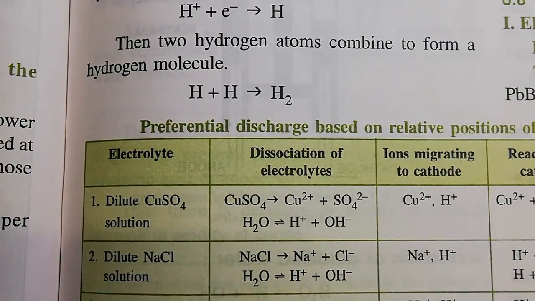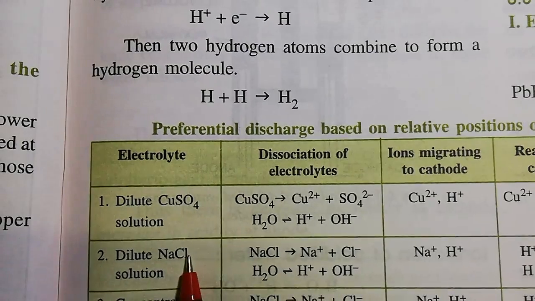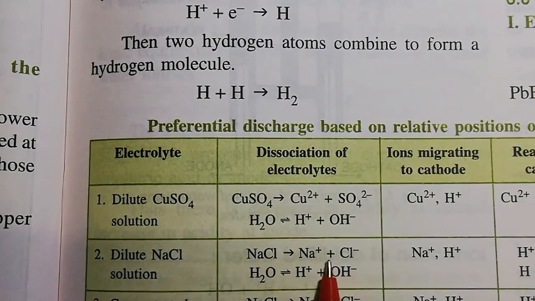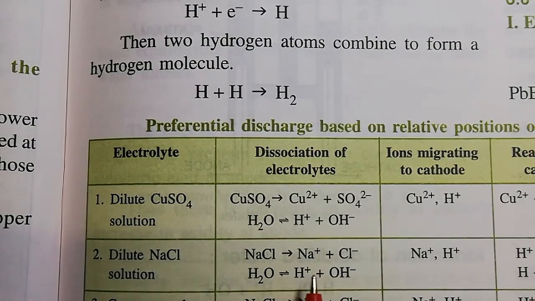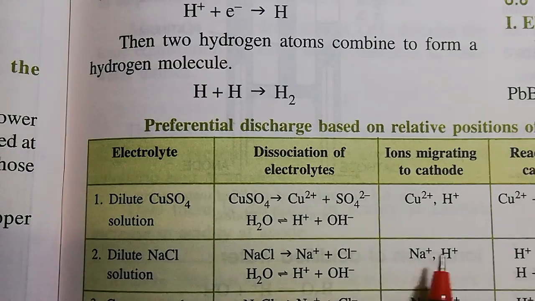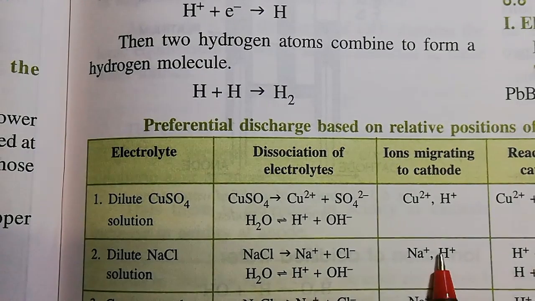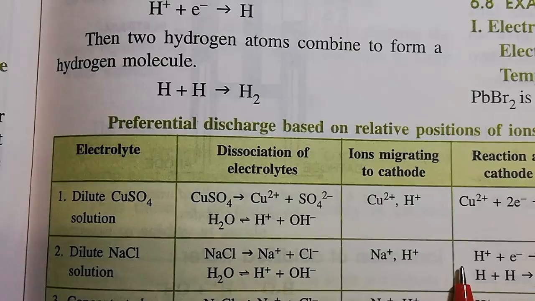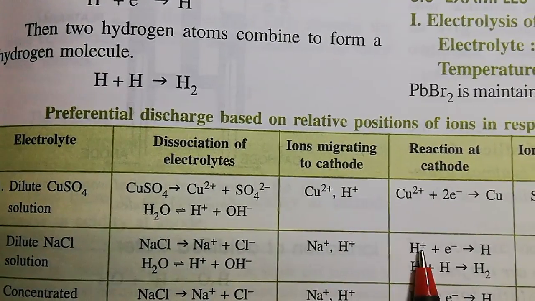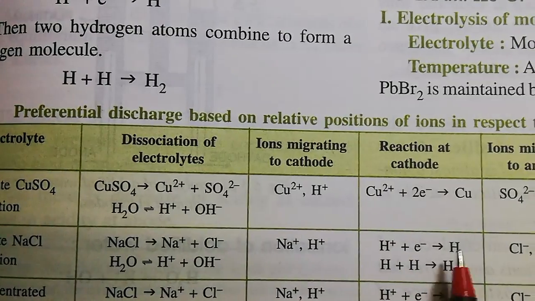The next one, number 2, is dilute NaCl solution. What are the ions present? Na+, Cl-, H+, and OH-. Out of the two cations, Na+ and H+, we know H+ is placed below Na+, so that one will preferentially discharge at the cathode.